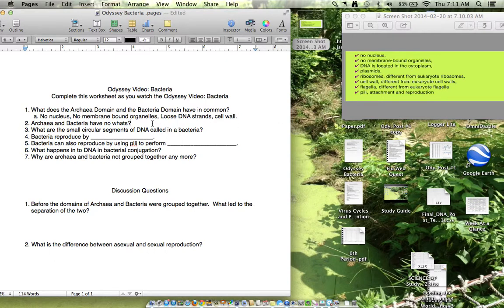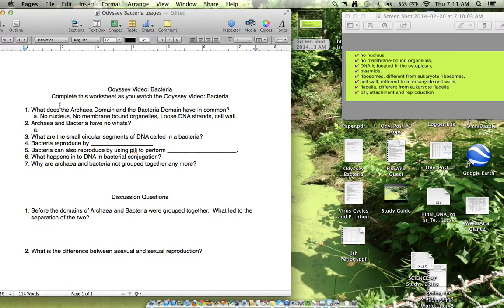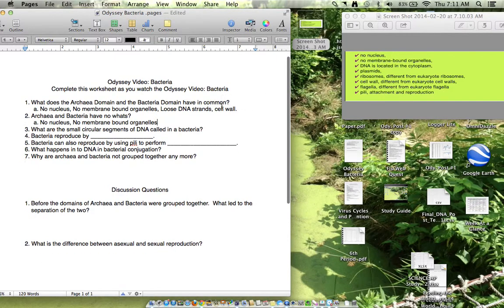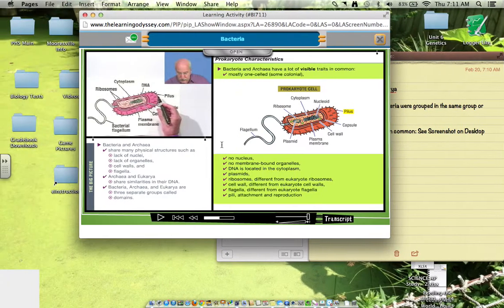So, we might be able to answer number 2 too. Archaea and bacteria have no what? Well, they have a bunch of things that don't exist, like no nucleus, no membrane-bound organelles. So, there you go. We've already answered 2 of them just off one little screenshot that I took. So, do you see how easy this is? This is not hard at all.